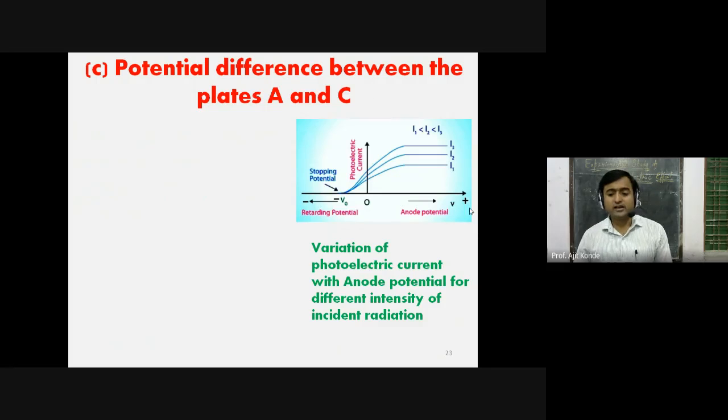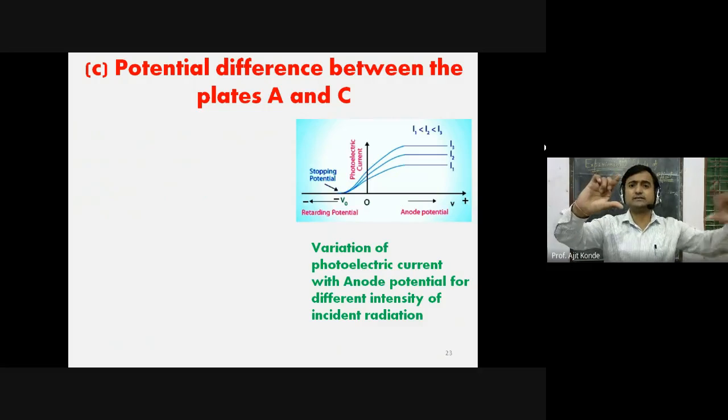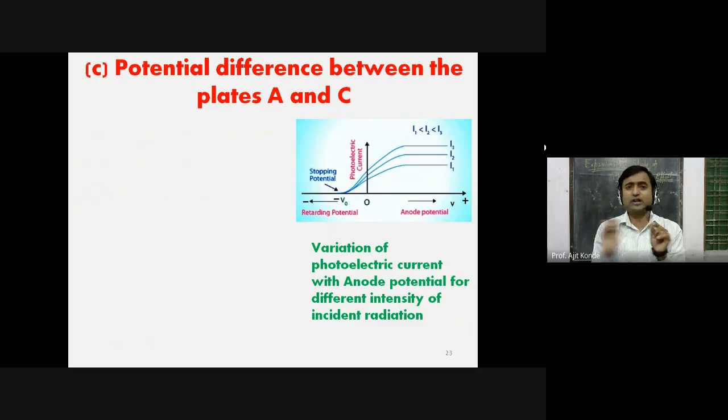The current increases but after some time it becomes constant, which we have seen earlier also. Over here, as current I1 is fixed and frequency is x, which is above the threshold frequency. Now we are increasing the potential. Then what will happen? Current will increase and after some time it becomes constant. Okay, but now we have to study one more case.